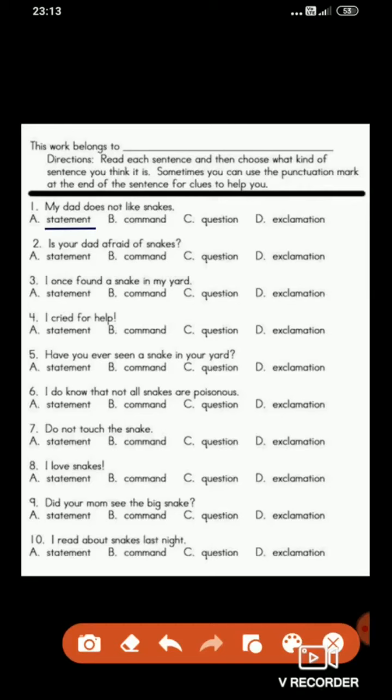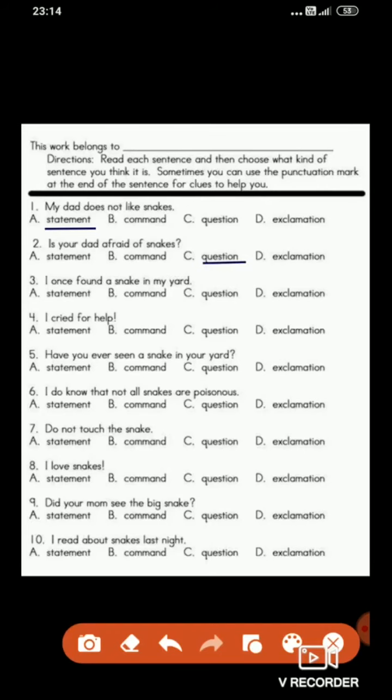Next: Is your dad afraid of snakes? The second question is given here. So students, this sentence ends with a question mark at the end. What do you think, which kind of sentence is this? Question, right? Because a question is asked. So the second answer is question.